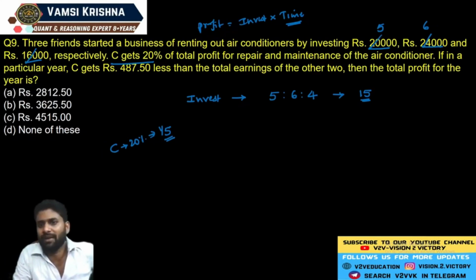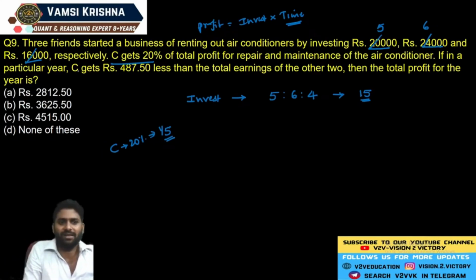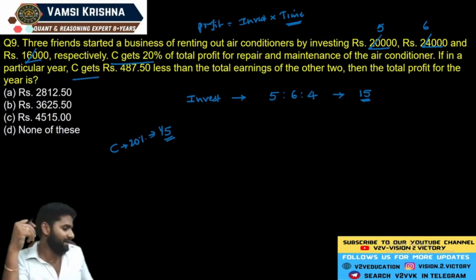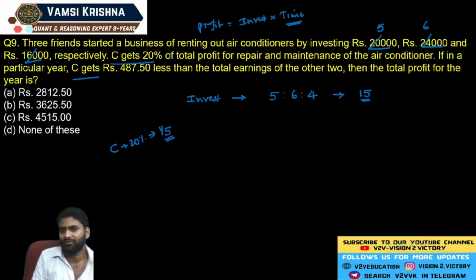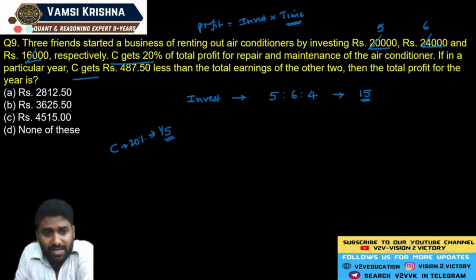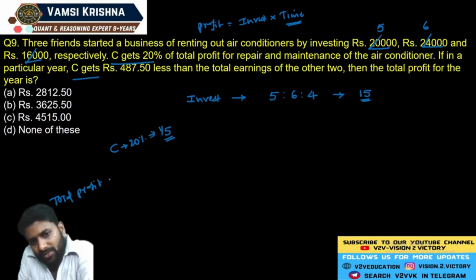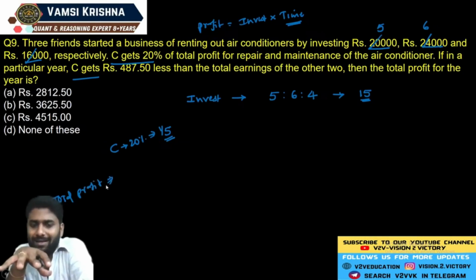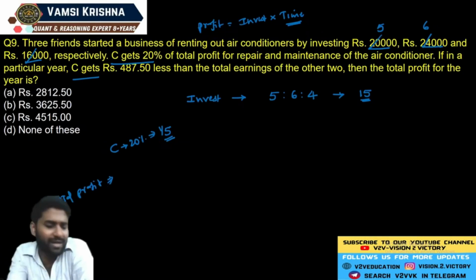So total profit for repair and maintenance of the air condition. In a particular year, C gets 487.50. Then what is the total earnings of the other two? And the total profit in the year is how much? Now let me tell you, you are just assuming the total profit. My suggestion, don't assume any 100, guys. If you assume 100, maybe you will get decimal calculation.